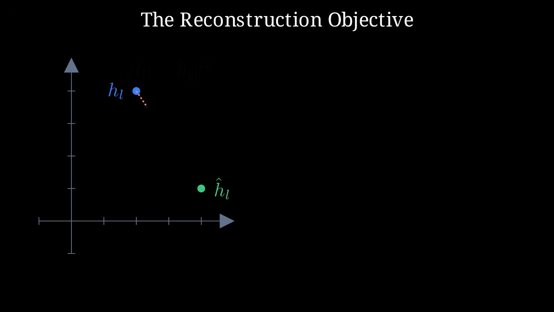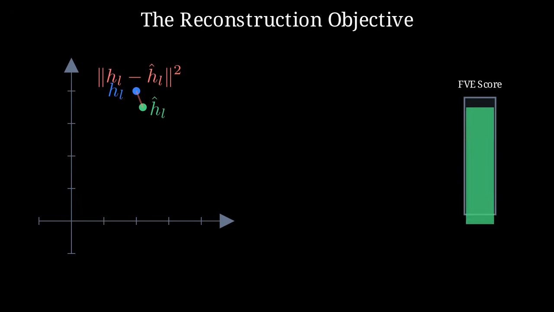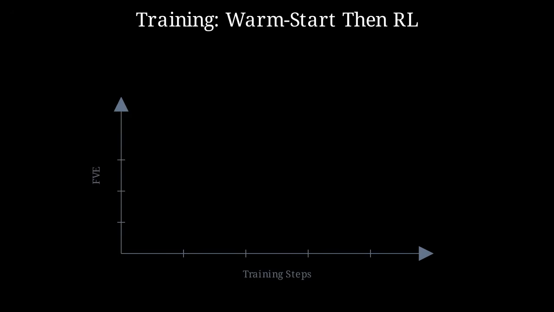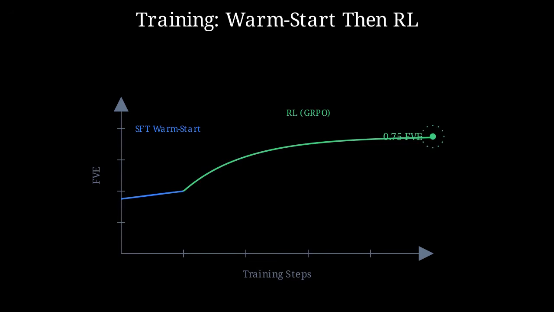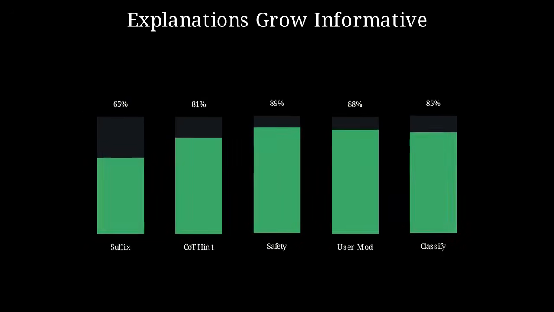We quantify this success using the fraction of variance explained, or FVE. A higher FVE score means our text explanation accurately mirrors the model's internal logic, turning opaque computation into a verifiable window. To reach high fidelity, we move beyond simple supervised learning. Using reinforcement learning, we reward the NLA when its text descriptions lead to more accurate reconstructions, giving the explanations true causal power. As these reconstruction scores climb, the NLA becomes increasingly informative across specialized tasks.